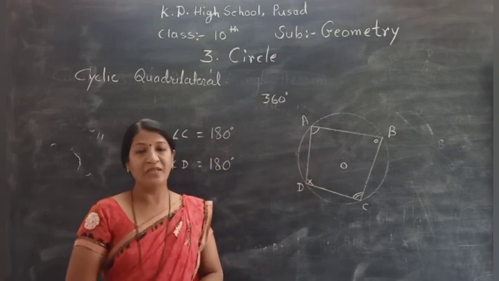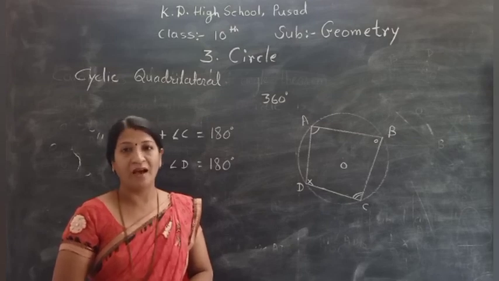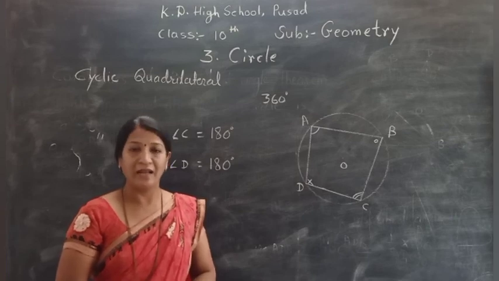Now we have to prove this property that opposite angles of cyclic quadrilateral are supplementary. Okay, we continue this theorem in the next video.